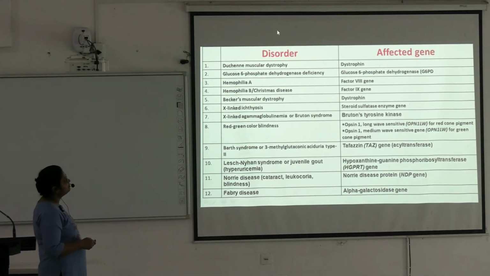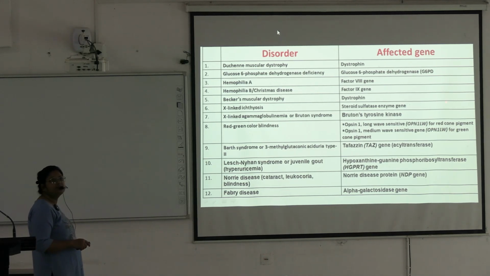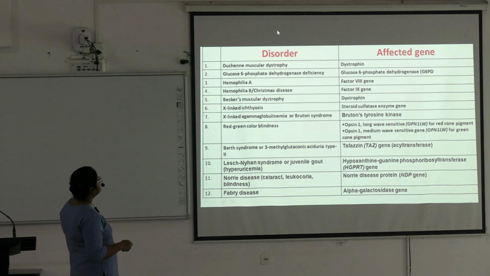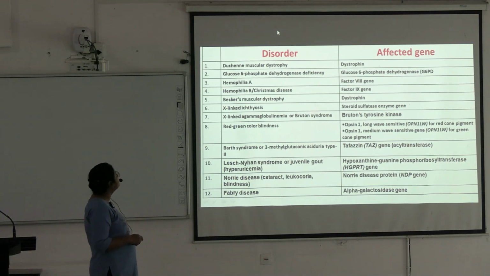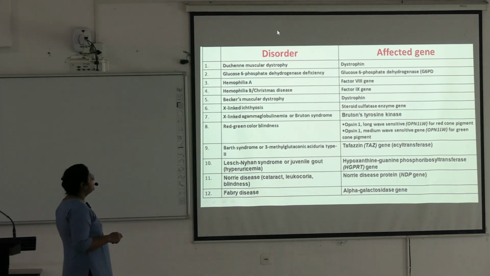So these are the diseases which have X-linked recessive pattern of inheritance. Duchenne's muscular dystrophy, dystrophin protein gene is affected. Glucose 6-phosphate dehydrogenase deficiency, G6PD gene is affected. Hemophilia A, factor 8 gene is affected. Hemophilia B or Christmas disease, factor 9 gene is affected. Becker's muscular dystrophy, dystrophin gene is affected. X-linked ichthyosis, steroid sulfatase enzyme gene is affected. X-linked agammaglobulinemia or Bruton syndrome, Bruton tyrosine kinase gene is affected.